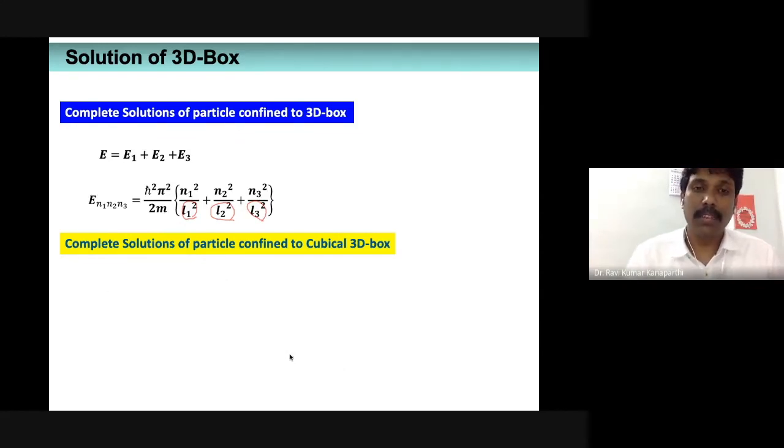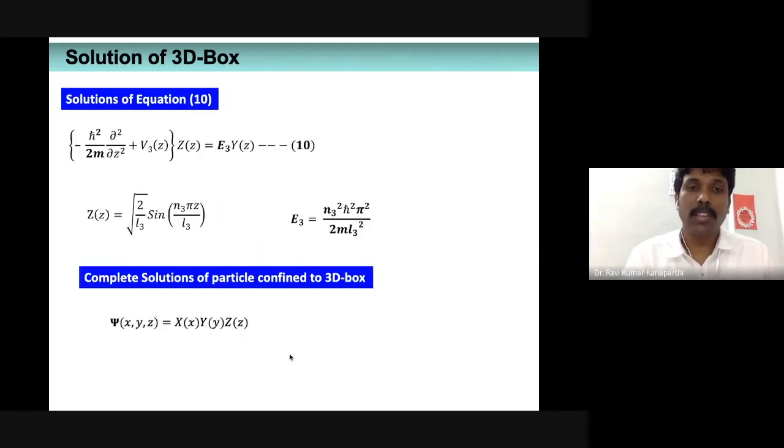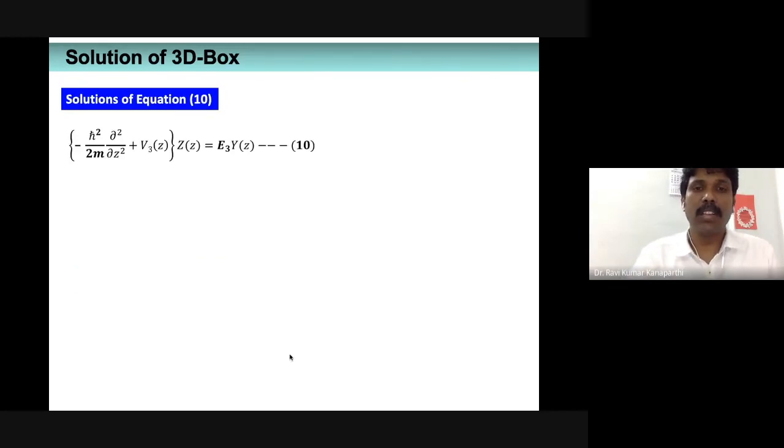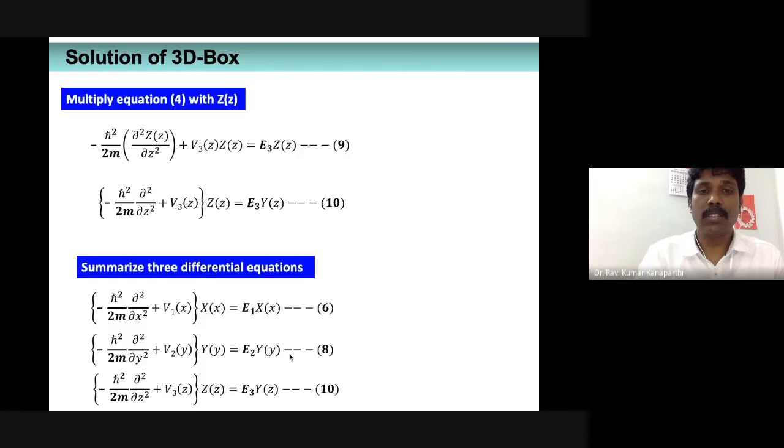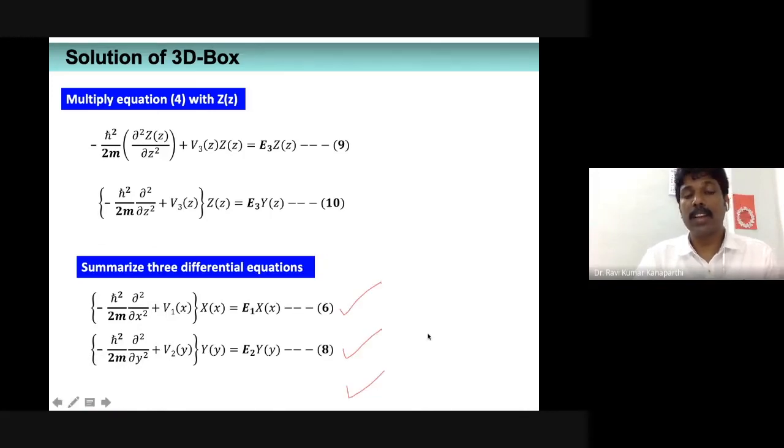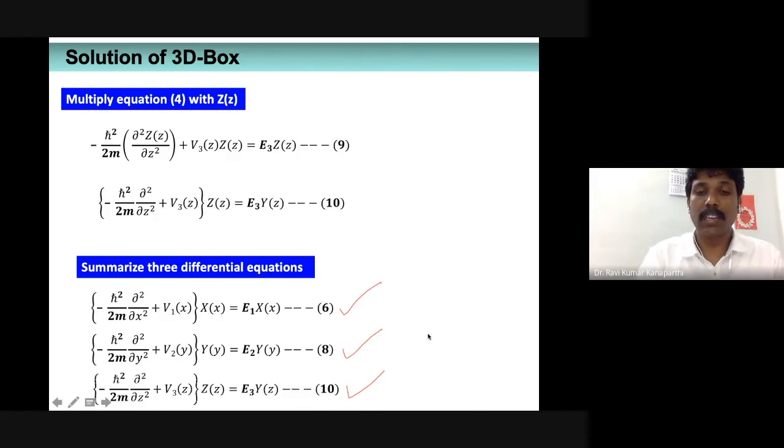In the case of, for example, if you want to start systematically, you can write down 3 different expressions. Those are nothing but equation numbers 6, 8, and 10. These 3 expressions you can write down. You can start with a particle confined to a one-dimensional box. You can take equation number 6, and then V1 of x is going to be 0.